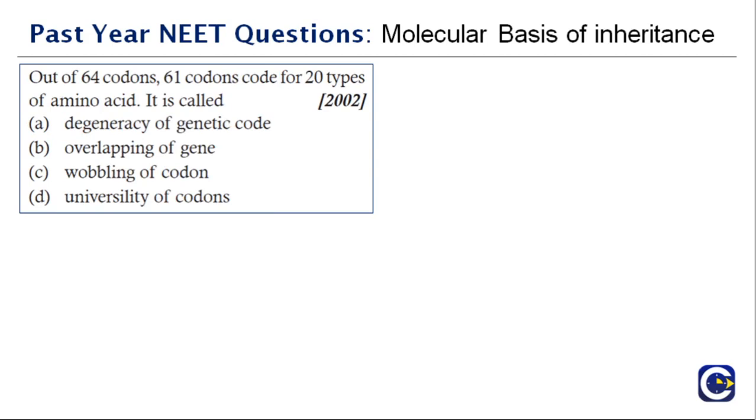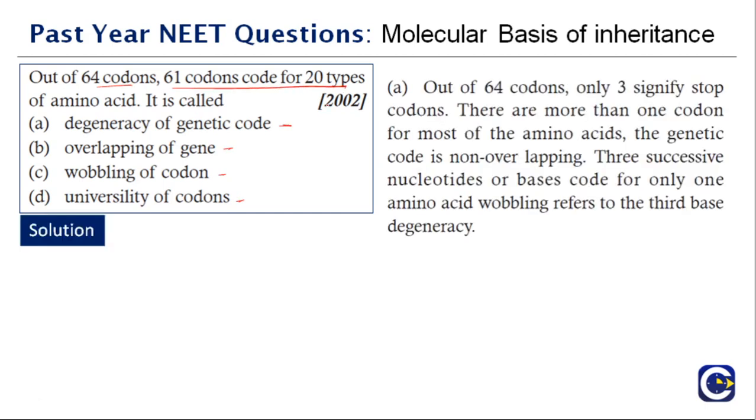Out of 64 codons, 61 code for 20 types of amino acid, and this is called, as we just discussed in the previous question: is it degeneracy, is it overlapping, is it wobbling, or is it universality? The right answer is A, degeneracy of the genetic code. Don't confuse it with the wobbling of the codon, because wobbling is the interaction between mRNA and tRNA. It has nothing to do with the genetic code.